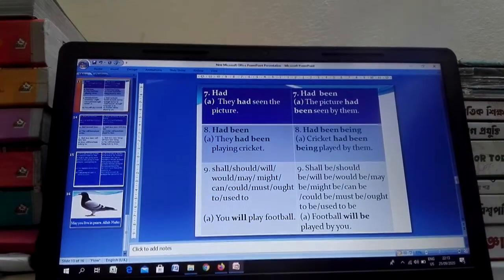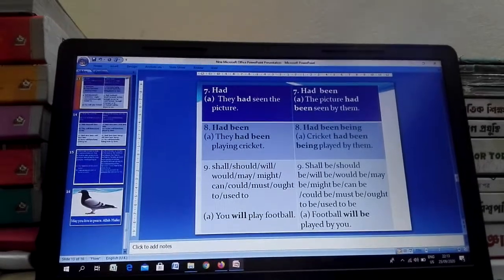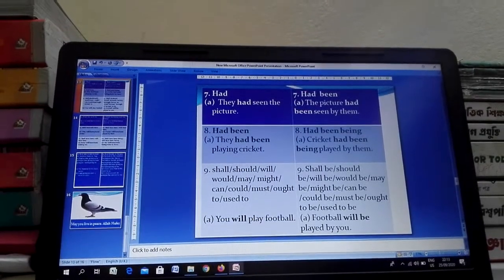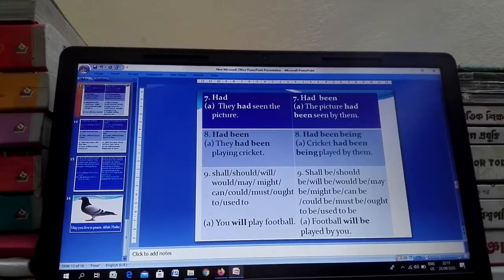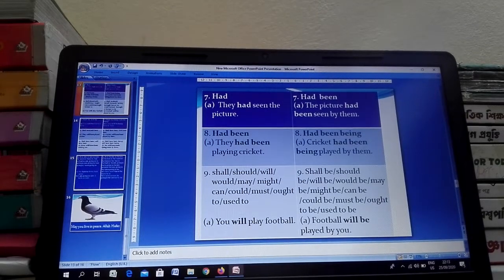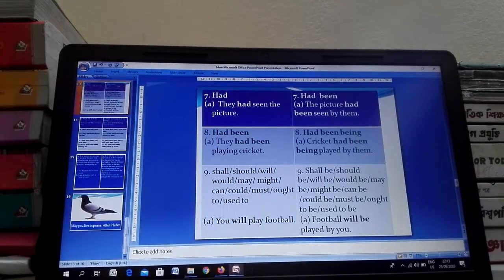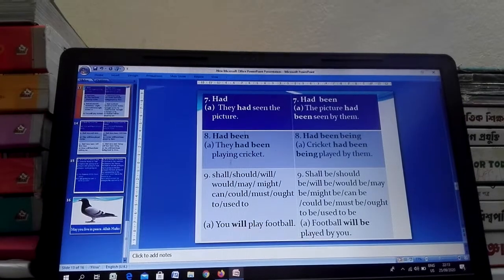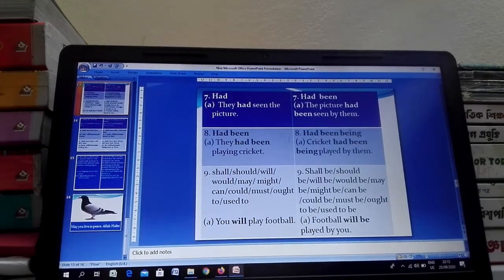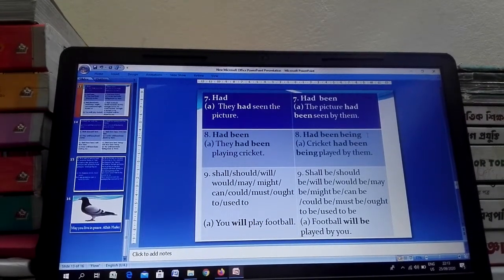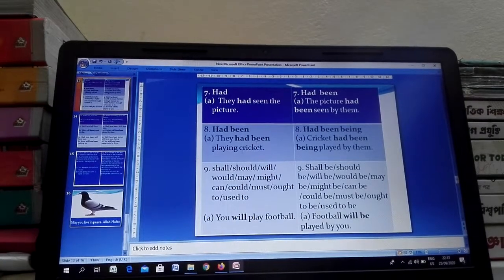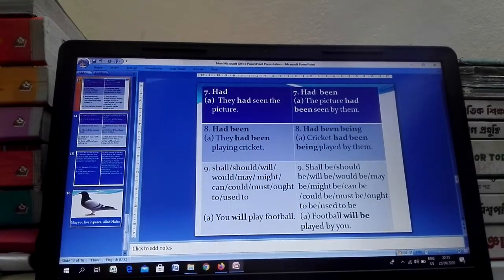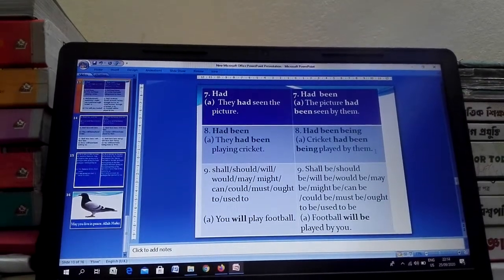Had changed into had been in a passive voice, such as they had seen the picture. The picture had been seen by them. And had been changed into had been being in a passive voice, such as they had been playing cricket. Cricket had been being played by them.